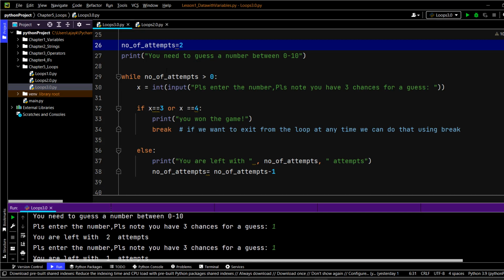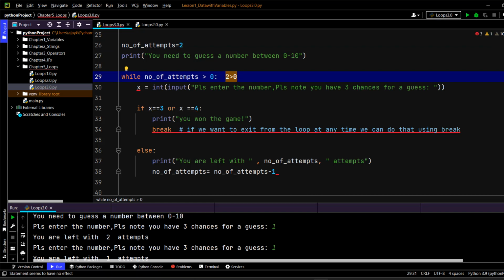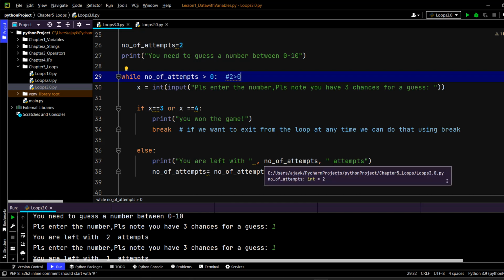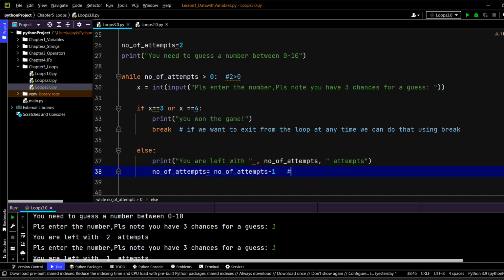Okay, so see, first of all, we have the 2 attempts, right? So here it says that 2 greater than 0, right? I'm just writing this for you. 2 greater than 0, which means that yes, 2 is greater than 0. So condition is true, right? So the code comes here asking you for the input. So here the code will say you have now 2 attempts left, which is correct, right? Then here, what happens? 2 minus 1, right? 2 minus 1 becomes what? 1.